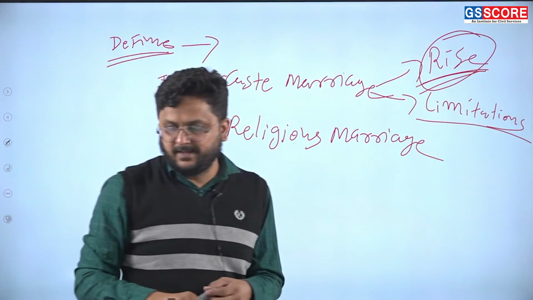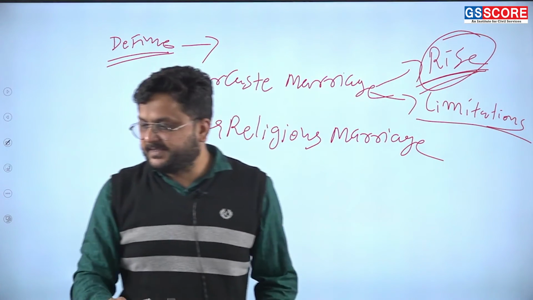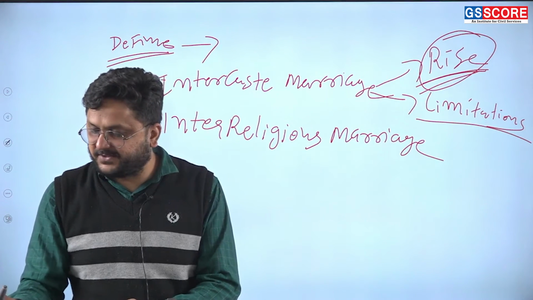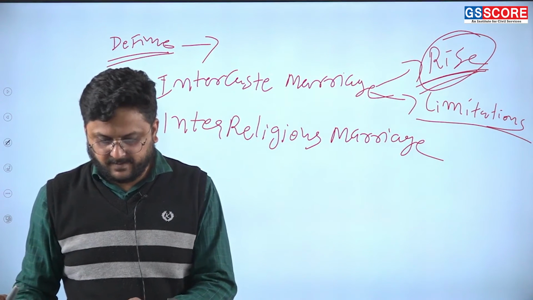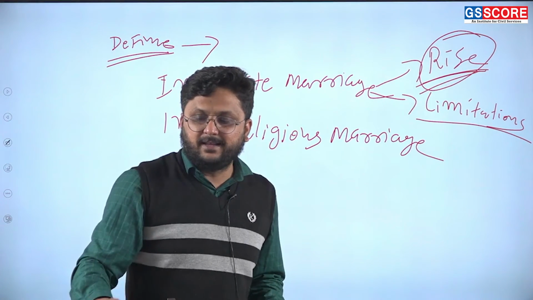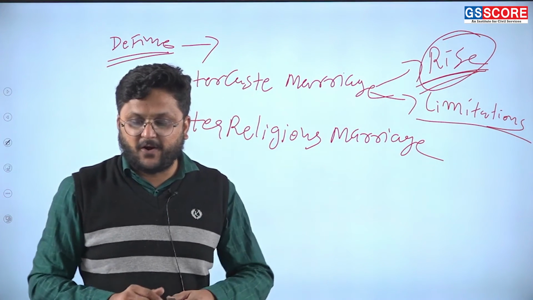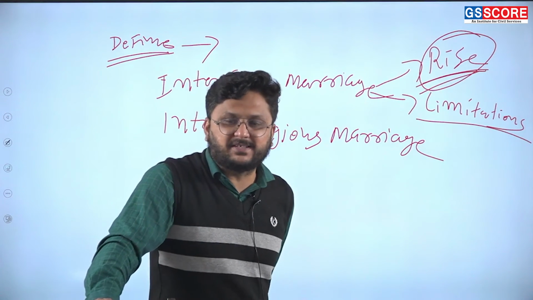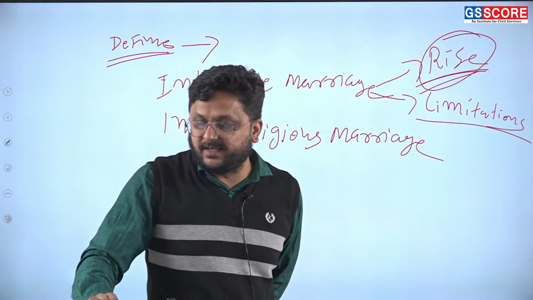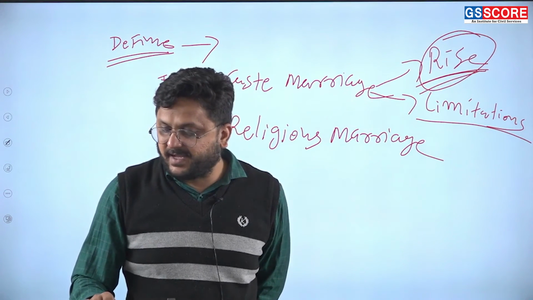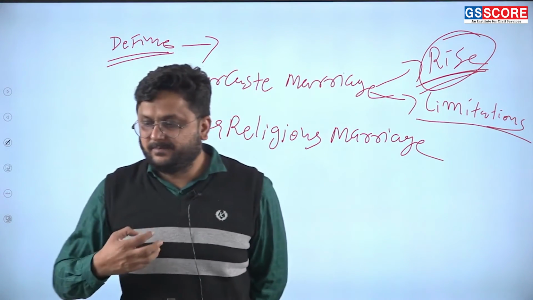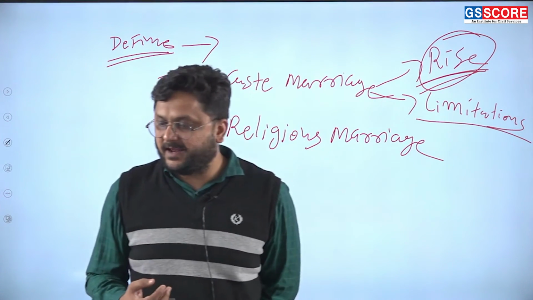Limitations, what are the challenges? First challenge is persistent caste prejudice. More often in rural areas, they believe in caste rigidities like honor killing and societal backlash, which are some of the examples. Another barrier is jati preference. Even within the same caste, subcaste endogamy often restricts broader intercaste union. So because of the caste rigidity, they are having a problem.